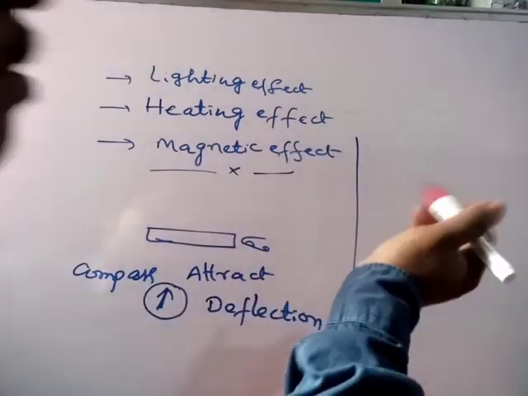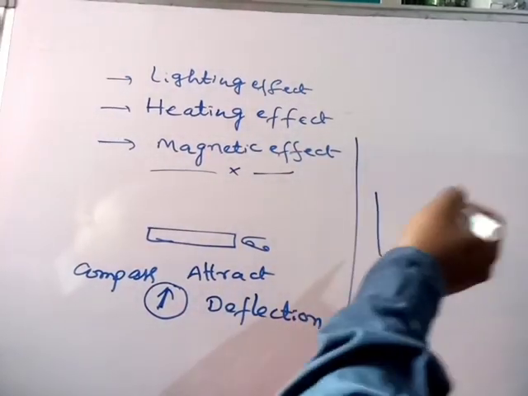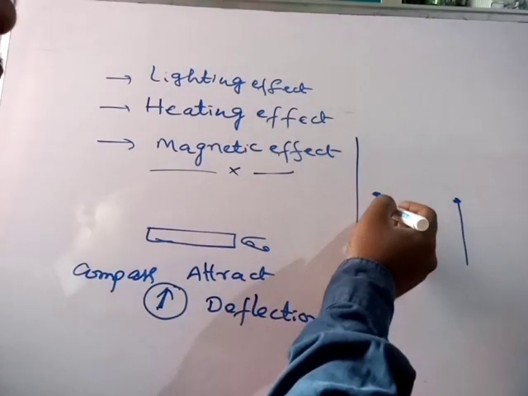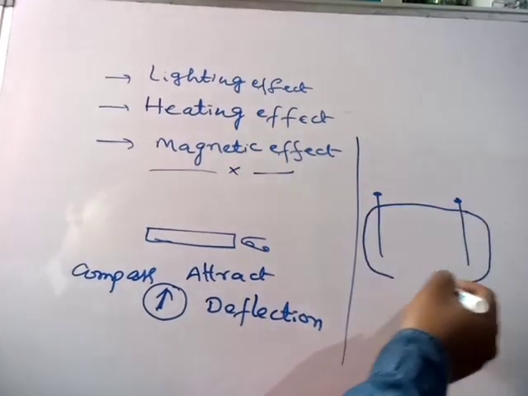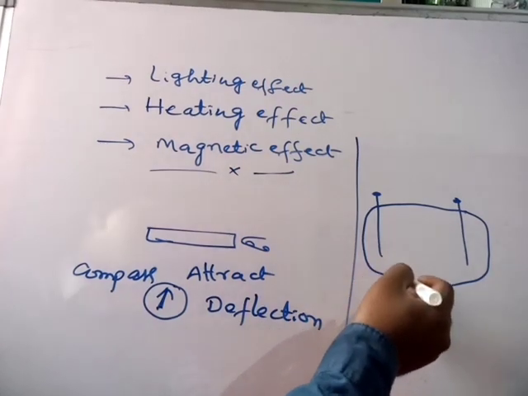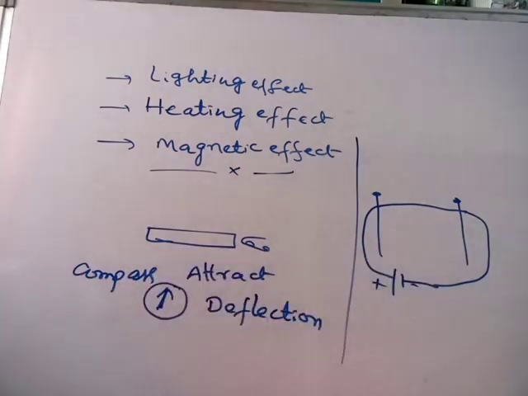For that we have to consider two nails for support, and we have to connect a copper wire. The ends of the copper wire should be connected to a battery. As you know, this is the positive terminal and this is the negative terminal.